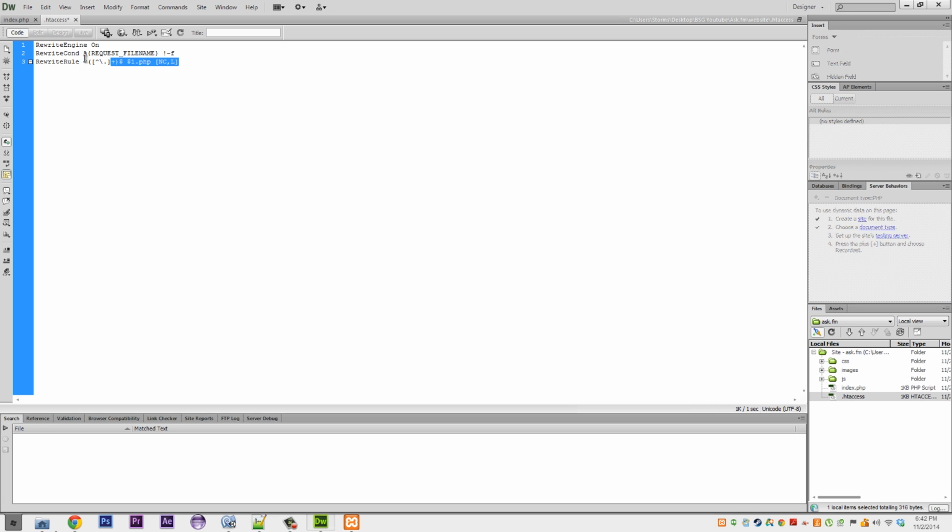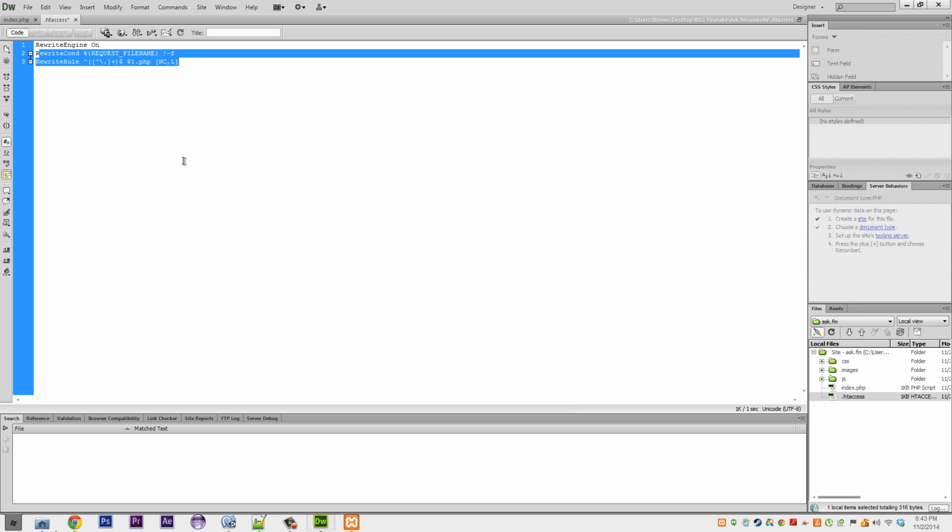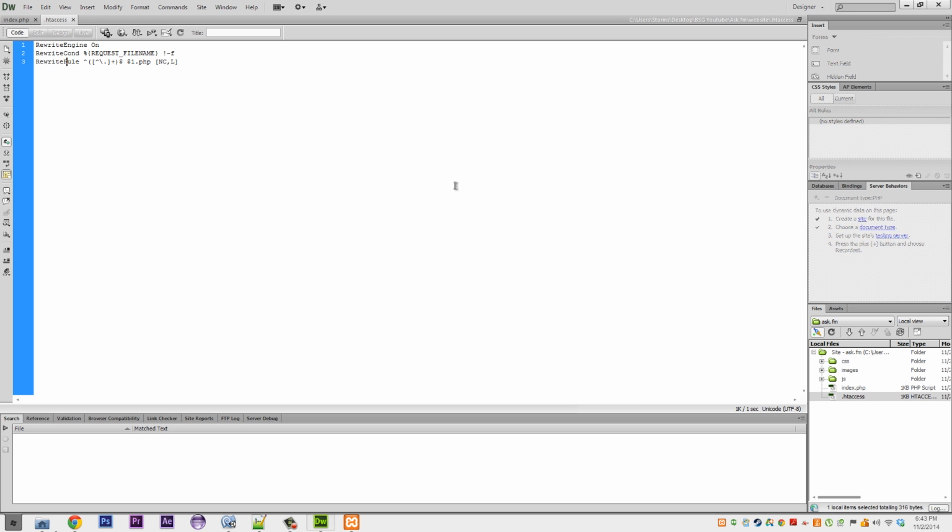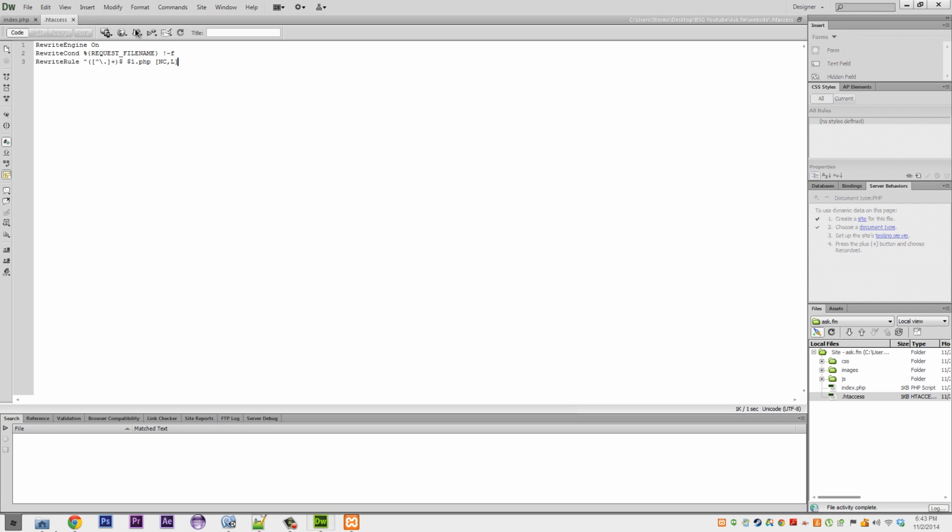Alright, that should be all fine. Let me just check. We are fine. Now you can press Control-Shift-U, that's the automatic thing. If not, you can just press that arrow and it'll push everything to the server. Refresh the page, you see you don't need the extension anymore.